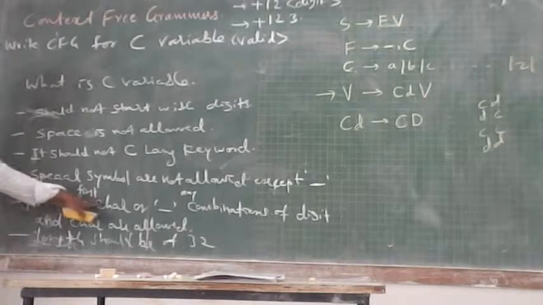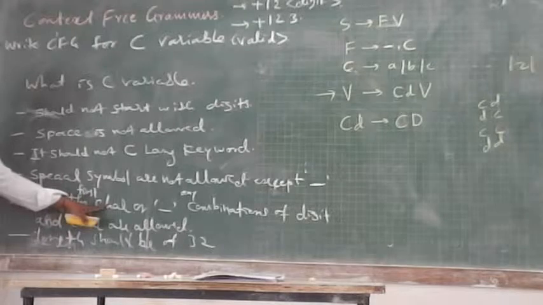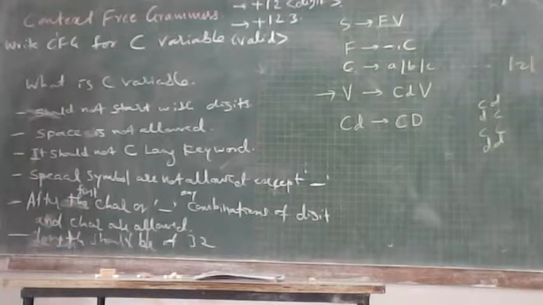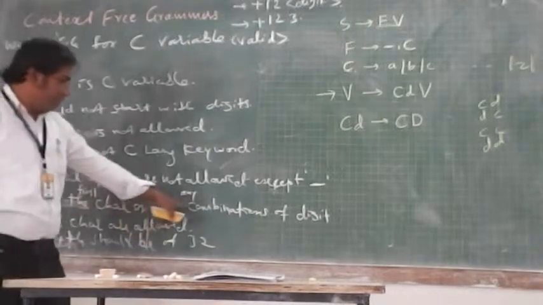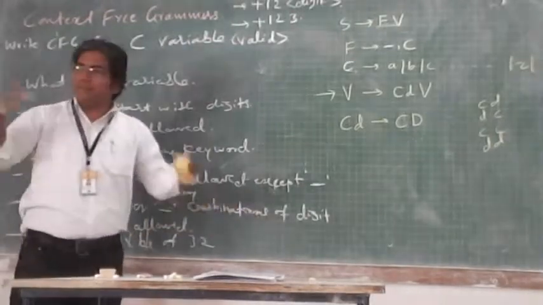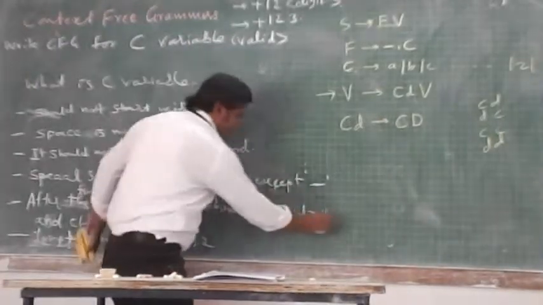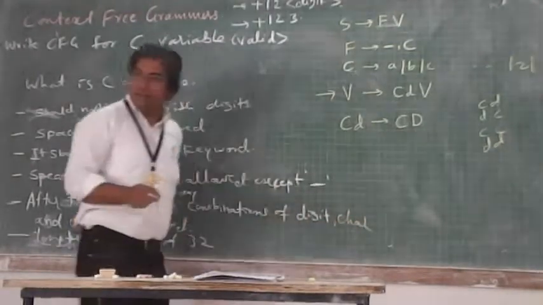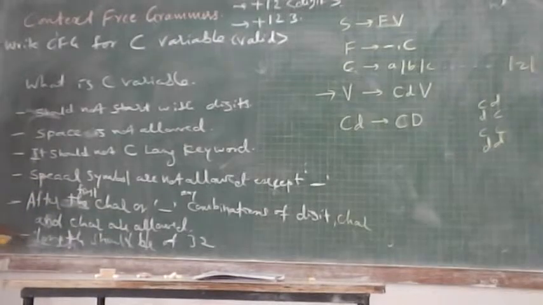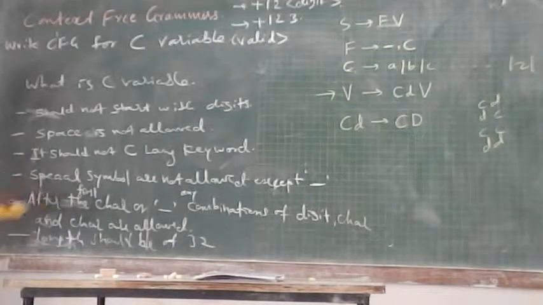After the first character or underscore, any combinations of digits and characters are allowed. Okay? So that is what I am working out.